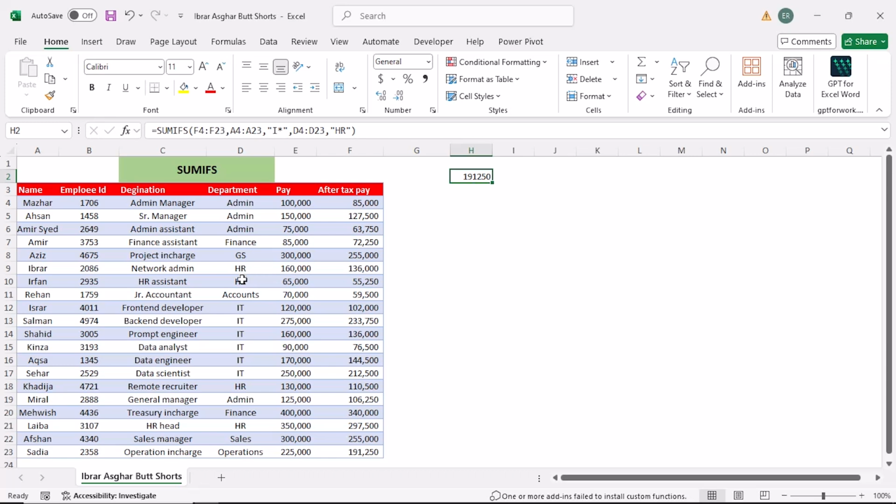are from HR department. You see, it's summing these two values. It's not summing Israr because Israr is starting with I. It's fulfilling the condition 1, but it doesn't belong to HR department.